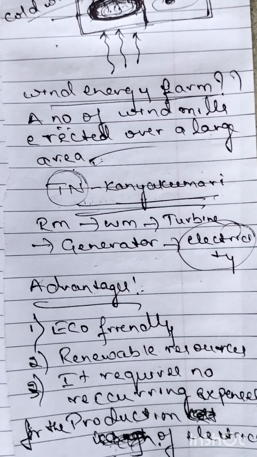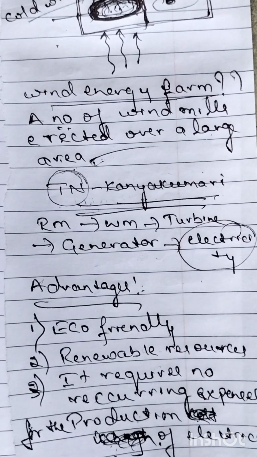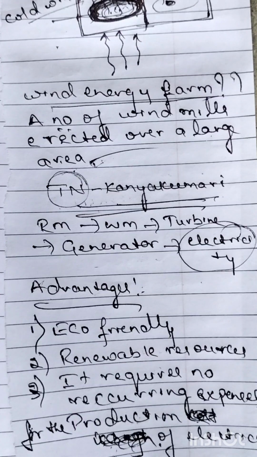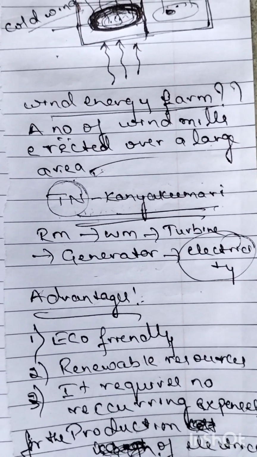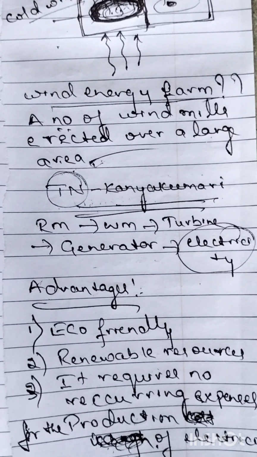Therefore, initial cost is high, but after that there will be no expense for wind energy. So these are the advantages of using wind energy.